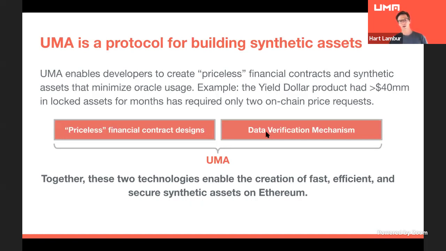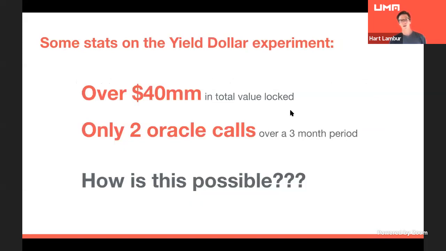So one example that we have is this yield dollar product that we've had live on mainnet for a couple months now. Right now, the current iteration of this product has over 40 million of total value locked in it, and it's only expected to have 2 Oracle calls in a 3-month period. So I think this is a very useful innovation, and I'll explain in more detail why. But this gives a high-level flavor of what this priceless idea is. We can put a huge amount of value locked in these contracts, and we can use an Oracle extremely rarely.